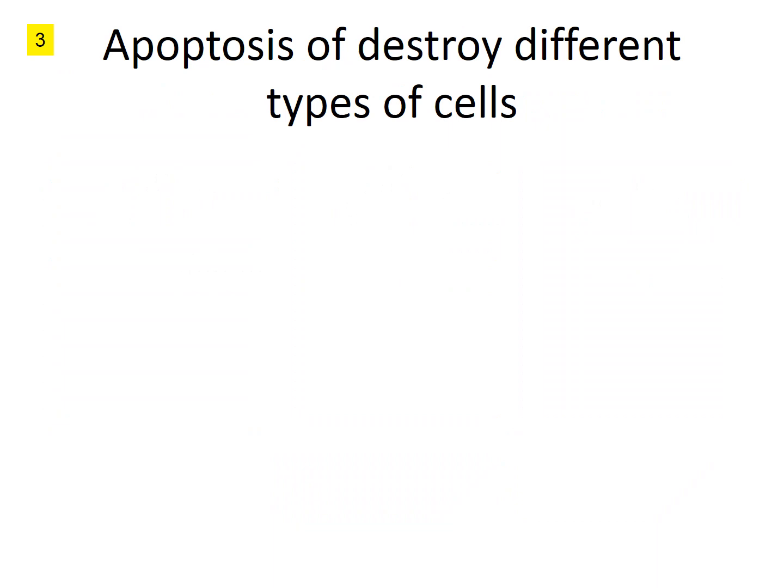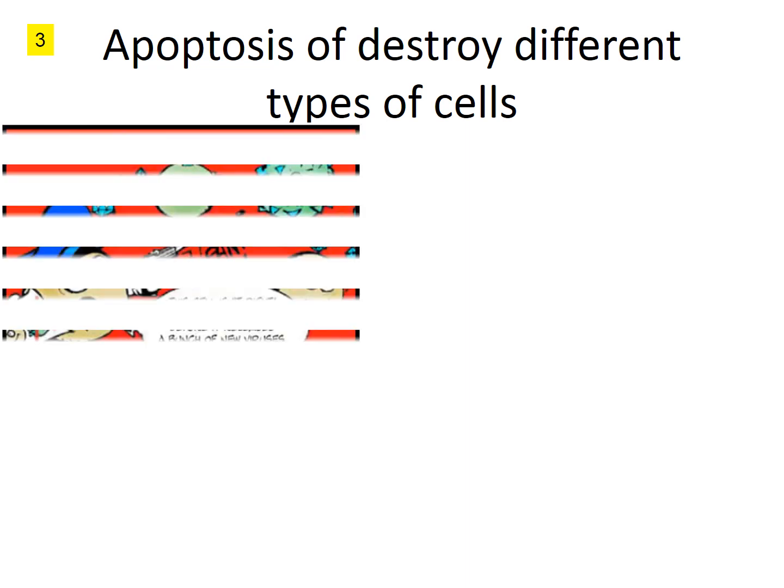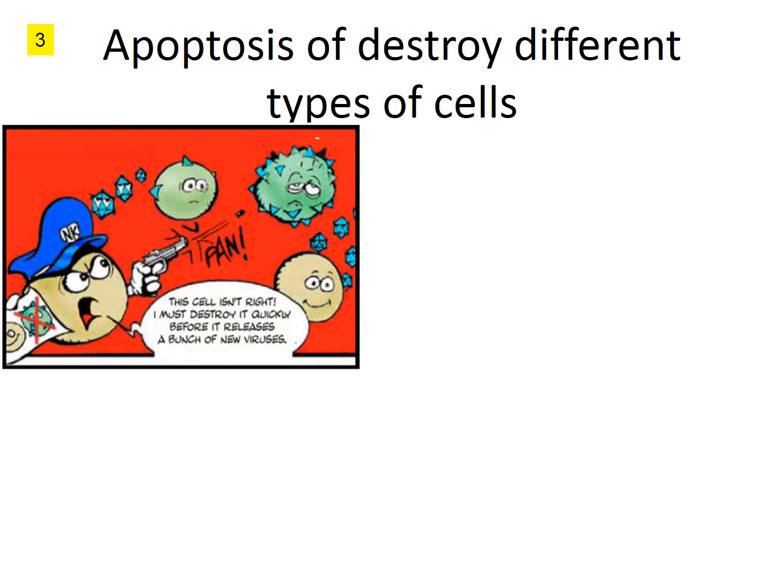The third important role of apoptosis is to destroy different types of cells. So why will apoptosis destroy the cells? When a cell becomes unwanted by the body, non-functional or dysfunctional, it needs to be destroyed. As an example of apoptosis of such cells, we can talk about the cells which are infected by viruses. The cells are no more functional, so they must be destroyed.